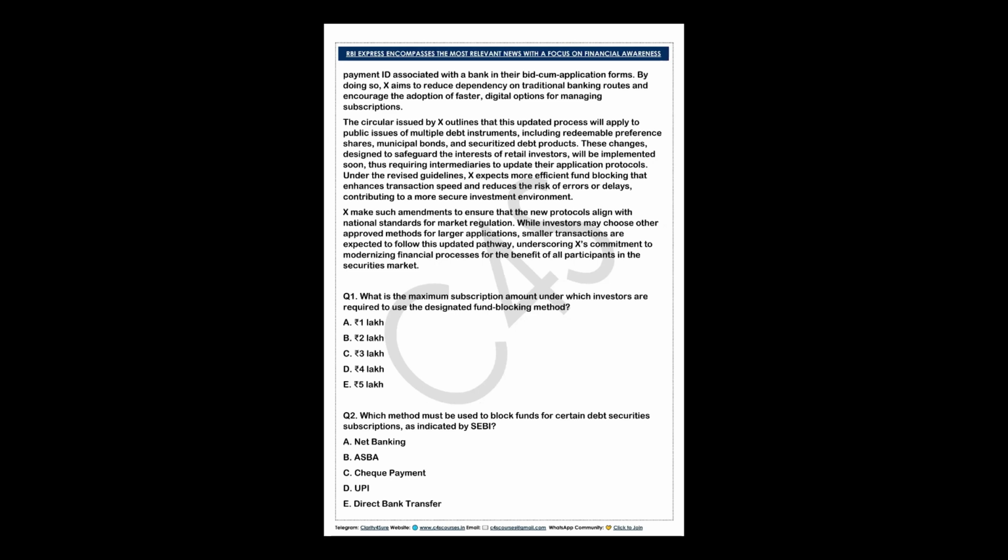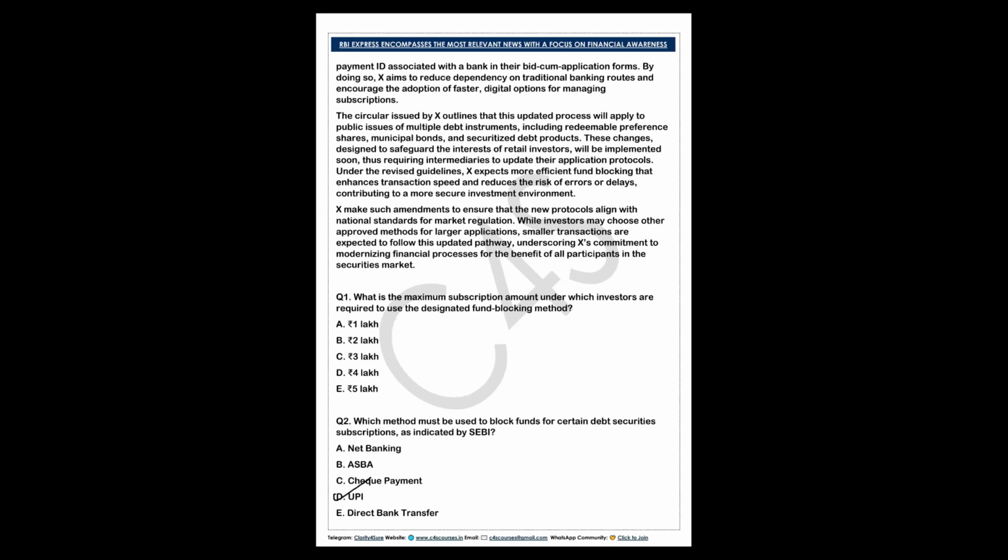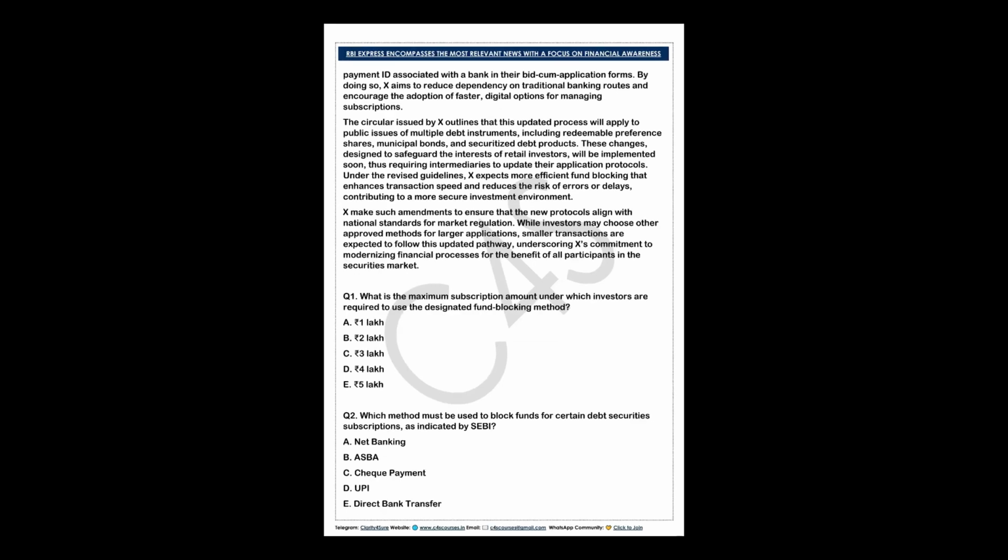I hope the explanation is very clear to everyone. You will see that in 2024 this type of passage question was asked, and it was easy, it was not tough. It is from the September month, I guess, because the examination was close.